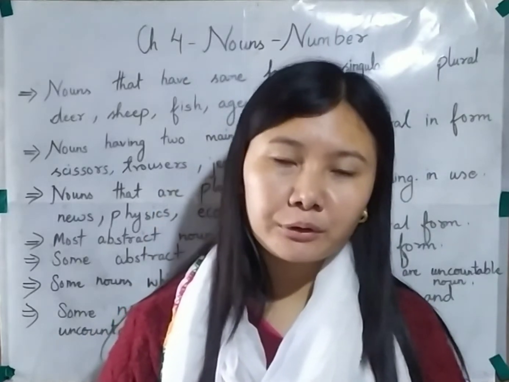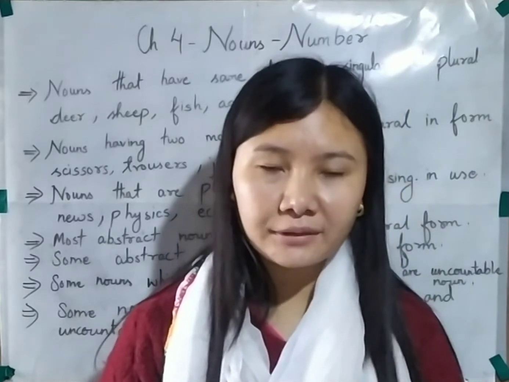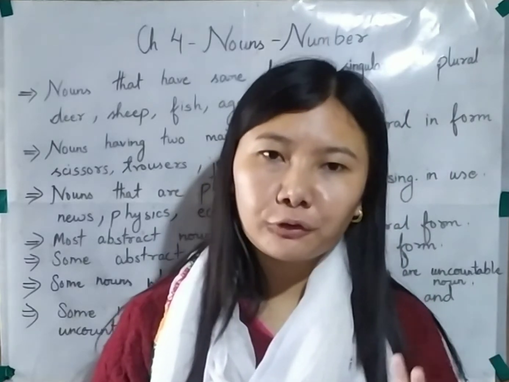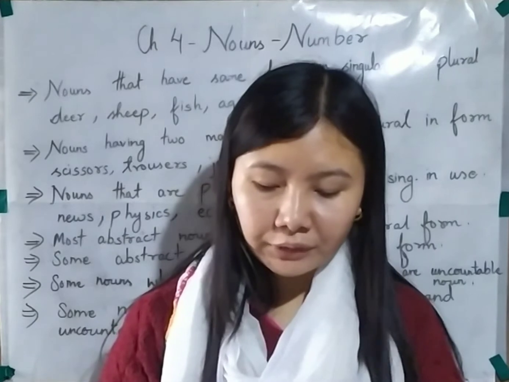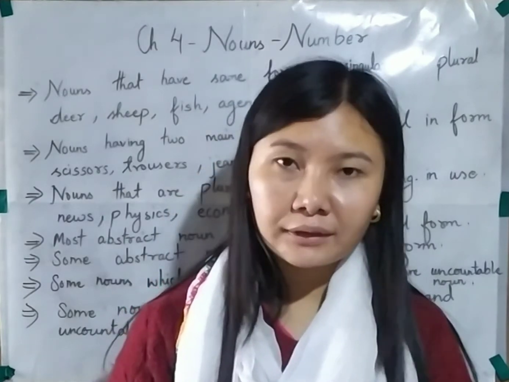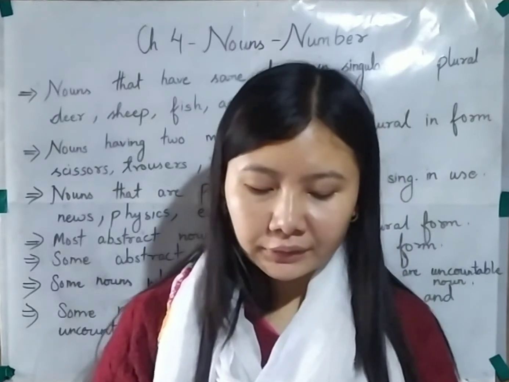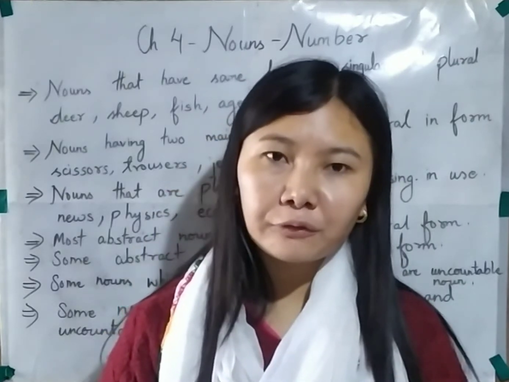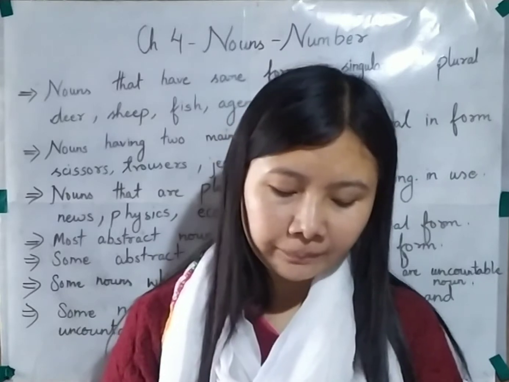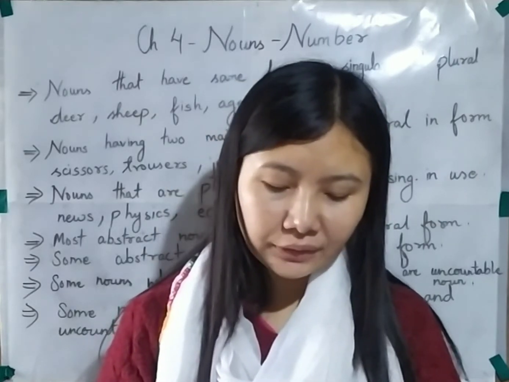So this substance from which we can make things. Over here, gold is an expensive metal. You can see gold is being followed by a singular verb, is. So you need to remember that these nouns like gold, silver, copper, wood, clay, aluminium are used in their singular form because they are what? Uncountable nouns. In the next example, you can see clay is used to make pottery.